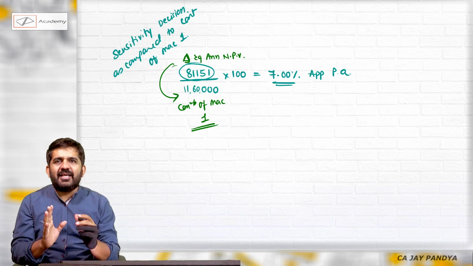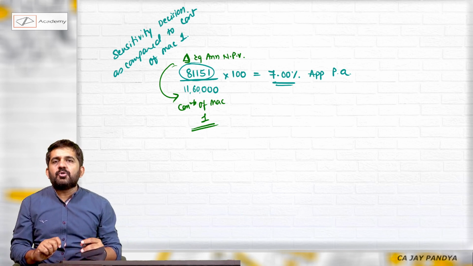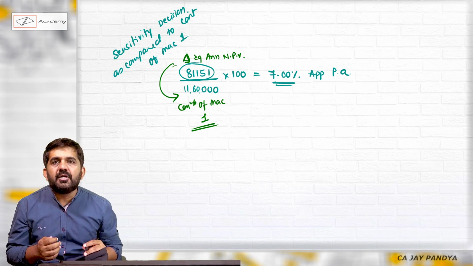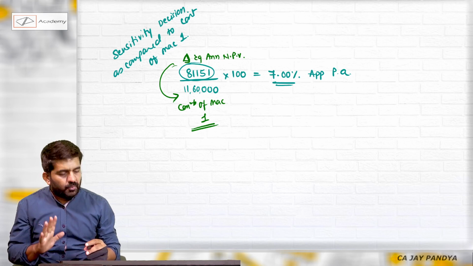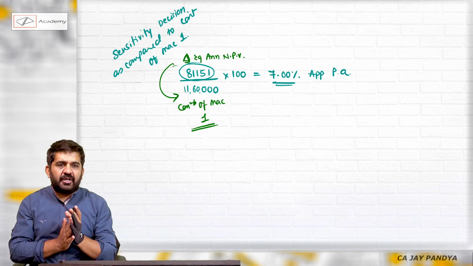Not exactly, but you can interpret it in this manner, that if the contribution of machine 1 increases 7% per annum, you will prefer machine 1 over machine 2. This is not an exact answer, but still you may interpret it in this manner.